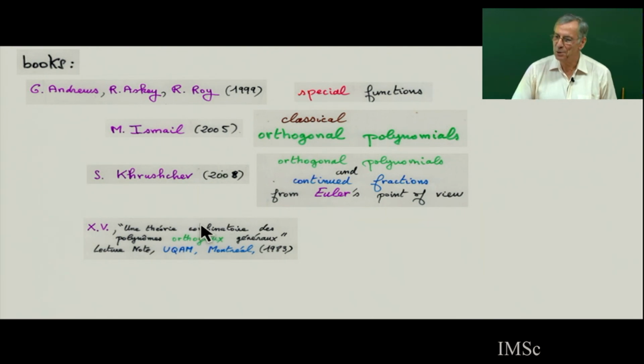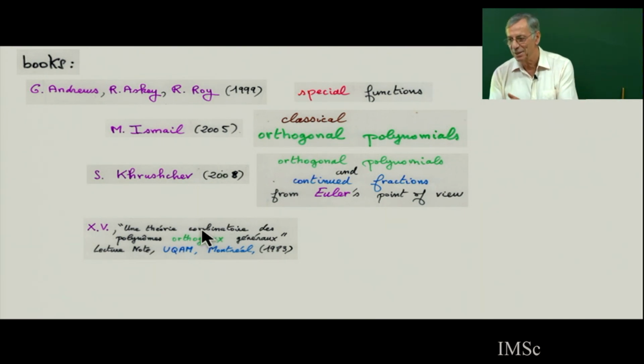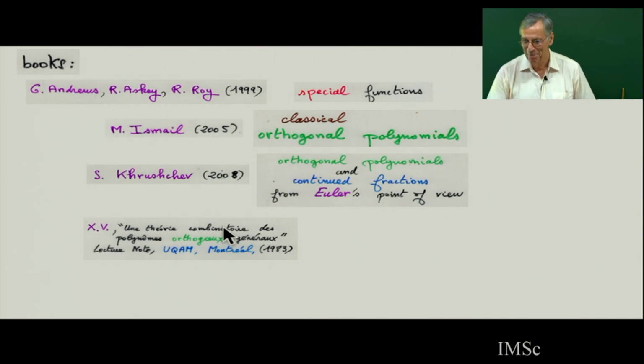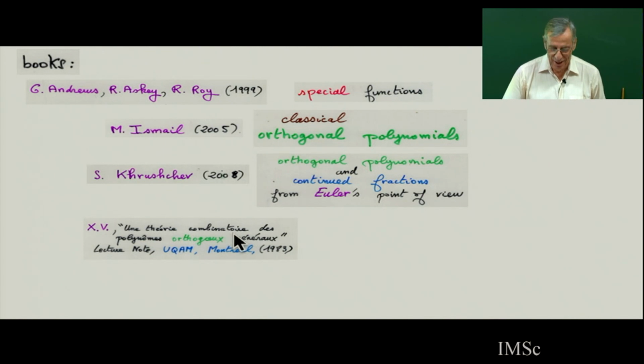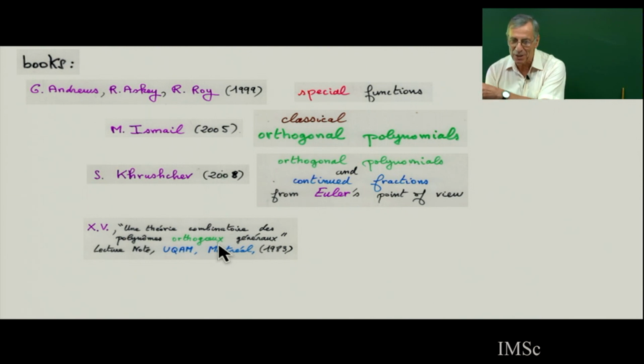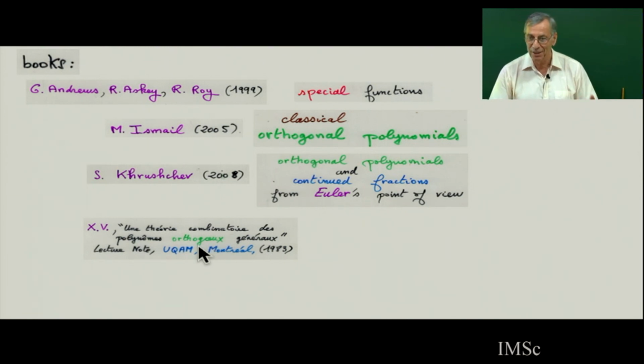And Andrews and Ismail told me that so many things happened since, so you should update and write a book in the encyclopedia for the combinatorial theory of orthogonal polynomials. But you know, I am bad at writing books, bad also at writing papers. And also I think it was not too early to write a book, because many things happened for the combinatorics of orthogonal polynomials, especially the relationship with the PASEP model in physics. So there was much more happening.